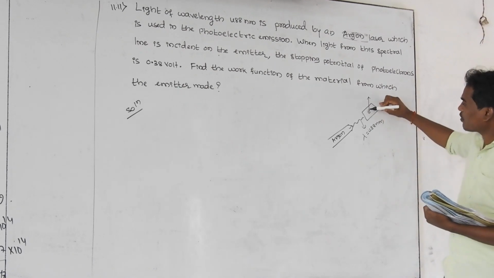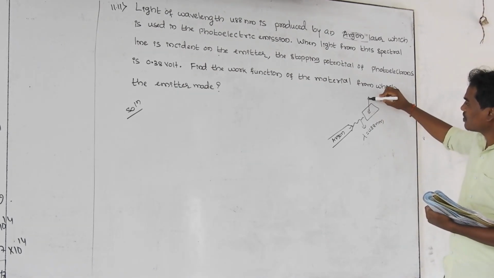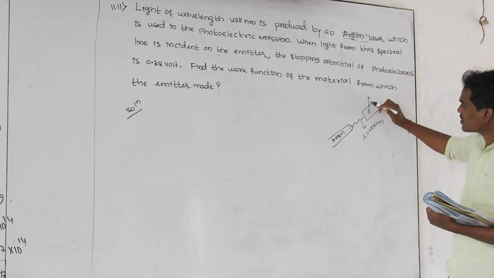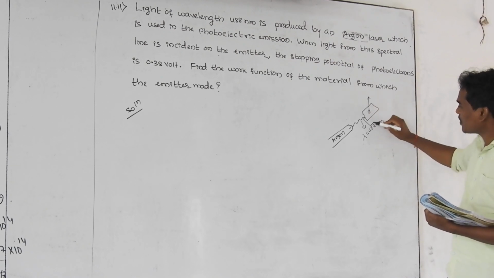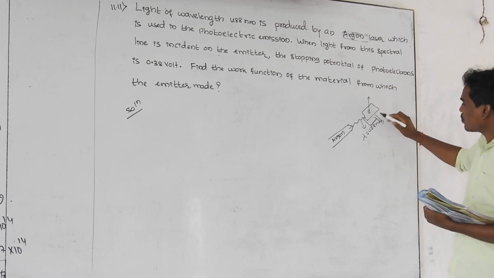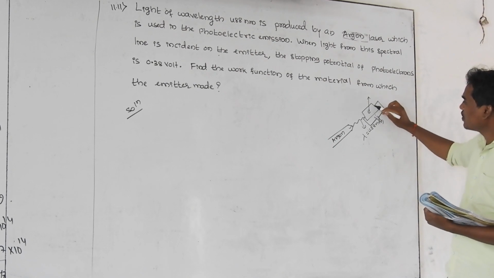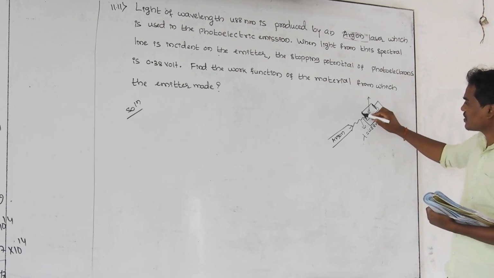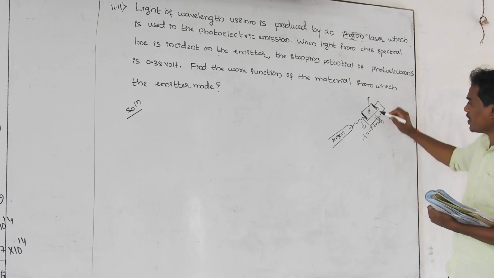But whenever electrons are emitted from the surface of the metal, in order to stop this emission, how much potential do we have to apply to the anode plate? Let us consider this is the cathode plate and this is the anode plate.